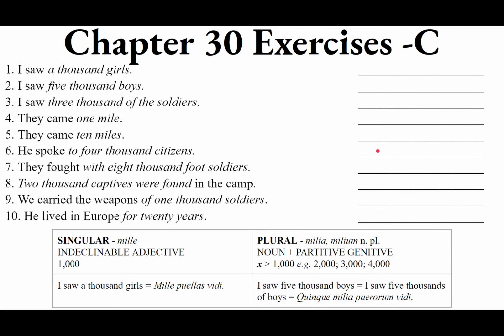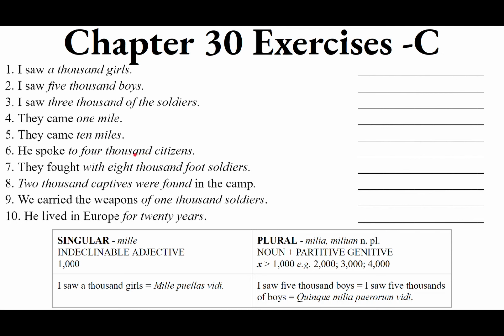Sexta. He spoke to 4,000 citizens. He spoke to 4,000s of citizens. So spoke is the verb. Who did it? He did. He is the subject. He did the verb. To. Now this is not accusative motion towards. It's not ad plus the accusative. We're not moving towards the 4,000 citizens. We're just talking to them or at them. So we want the dative, indirect object. He spoke to the indirect object.